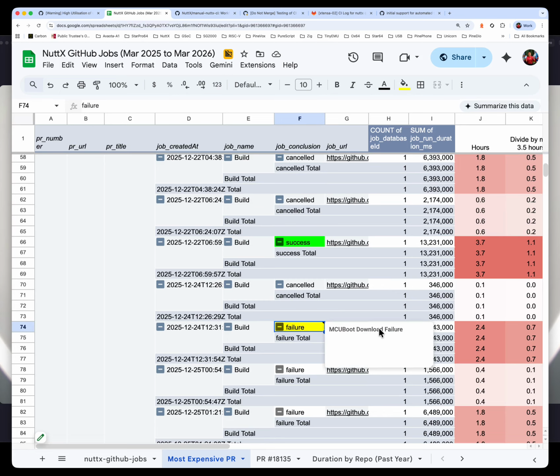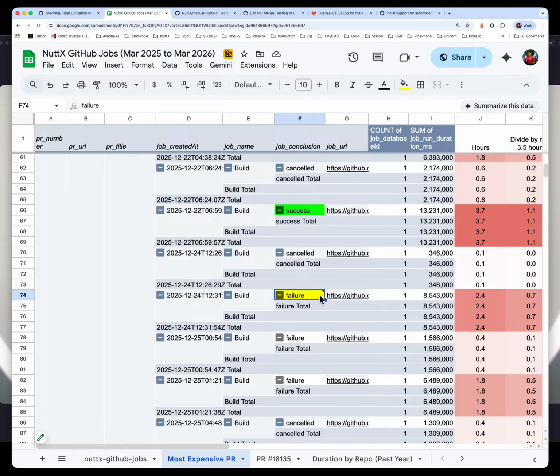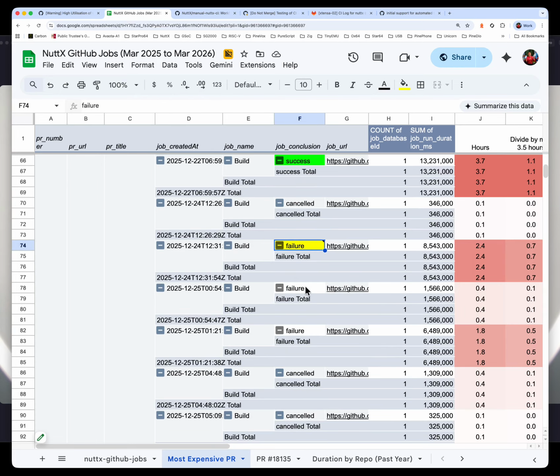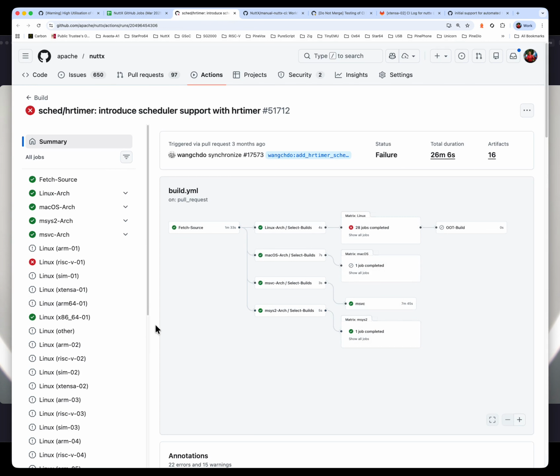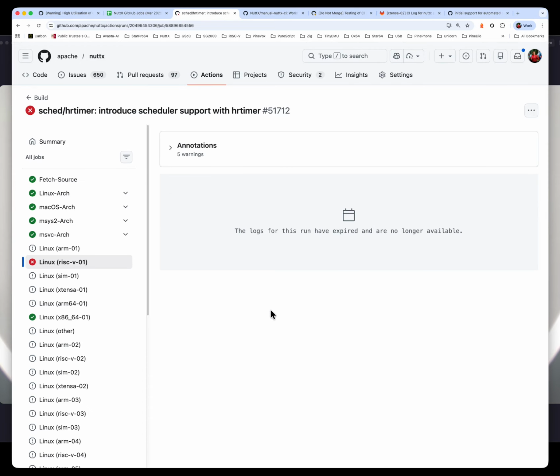This is due to MCU boot, which I think we also covered in the last video. Unfortunately, we have 2 build failures here. When we click on it to see it, what happens is that the log has expired. So we have no idea why it failed.